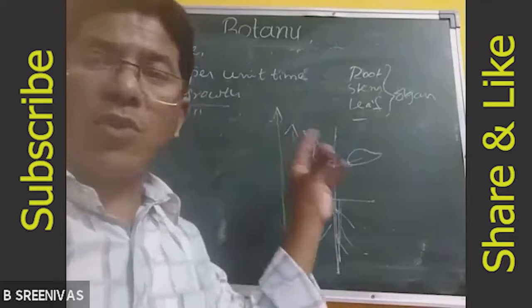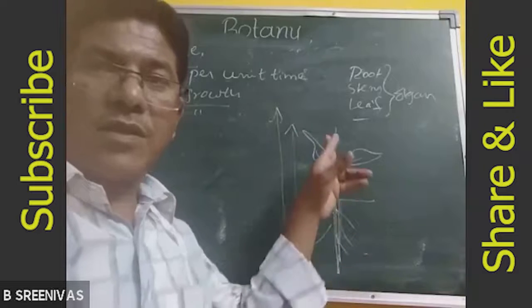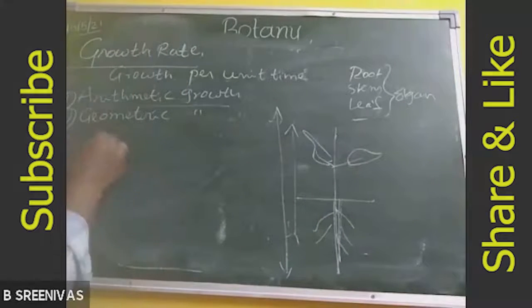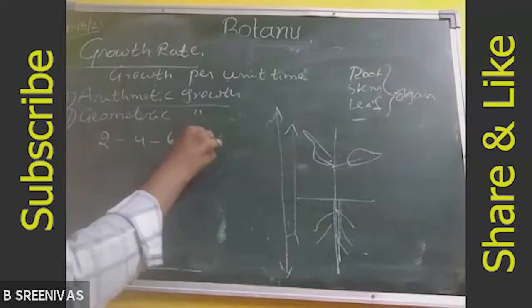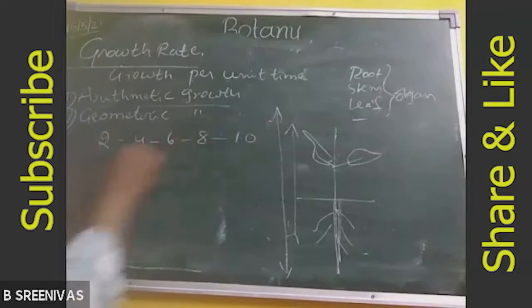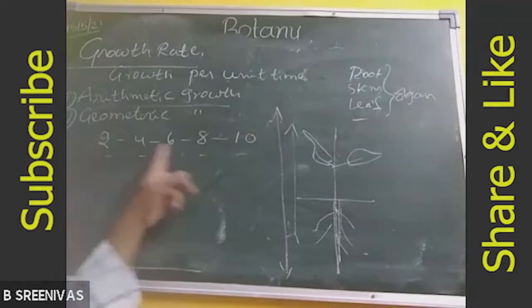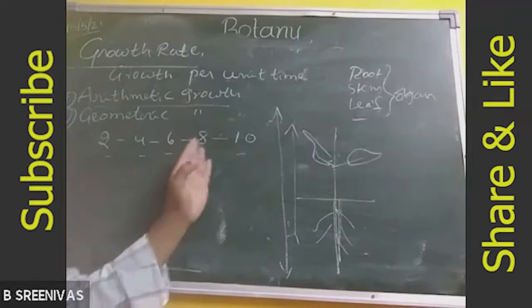So this arithmetic growth is in an arithmetic progression. The constant growth is an arithmetic progression. That means how it will be, see, 2, 4, 6, 8, 10. Every step, the same difference is present. There is no large change in every step.